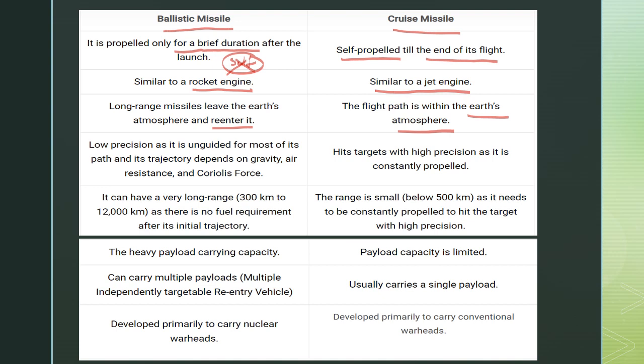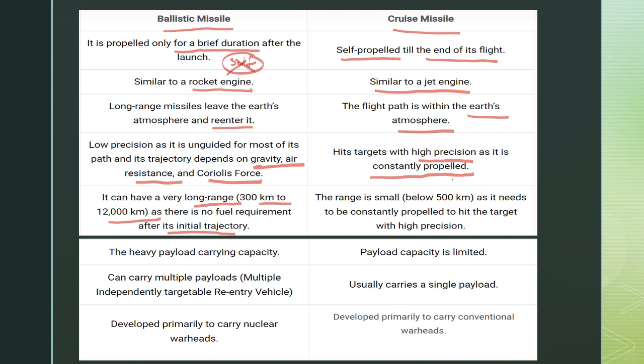The ballistic missile has low precision as it is unguided for most of its path, and its trajectory depends on gravity, air resistance and the Coriolis force, as we discussed earlier. The cruise missile hits the target with high precision and is constantly propelled. That means it doesn't have much effect from external forces, but the ballistic missile has that problem. And the ballistic missile can have a very long range, between 300 km and 12,000 km, as there is no fuel requirement after its initial trajectory.